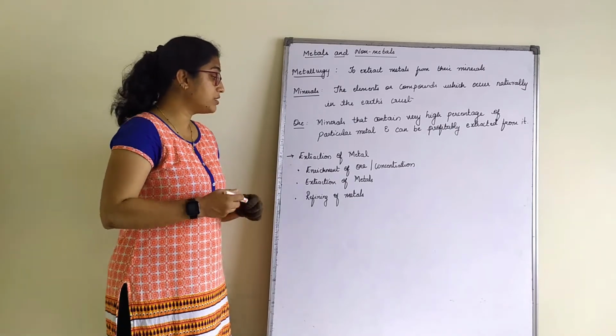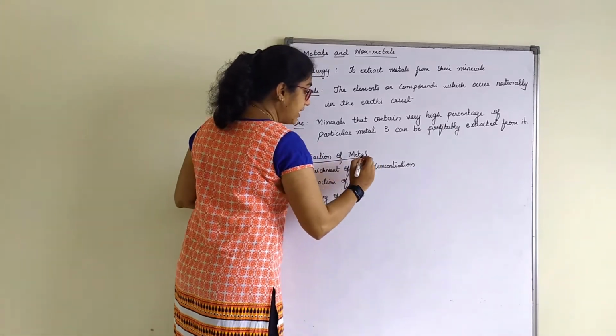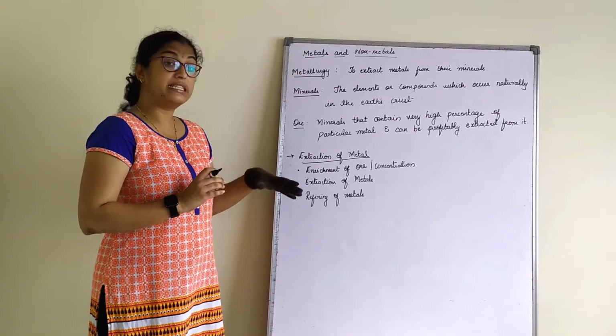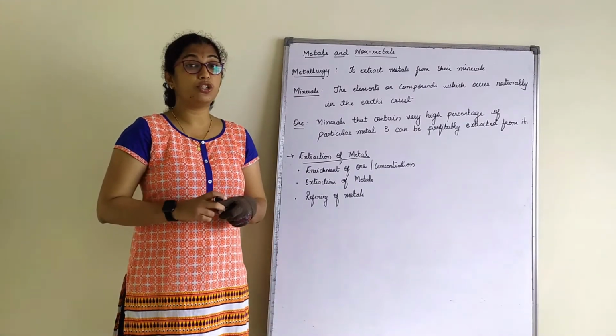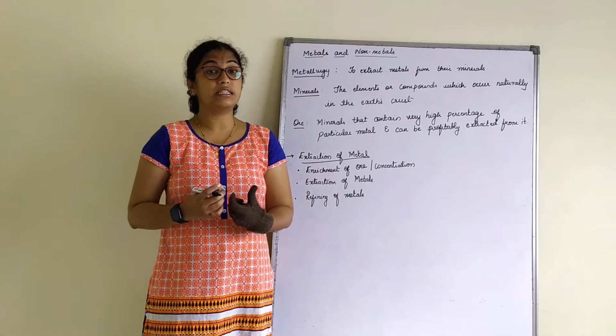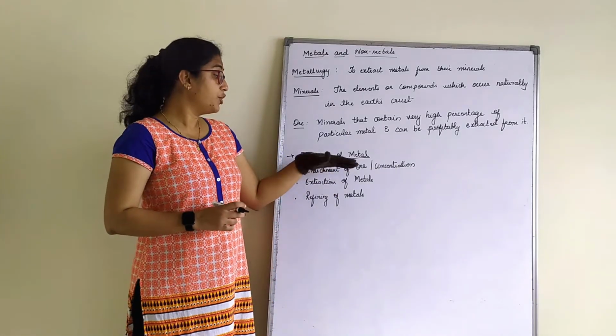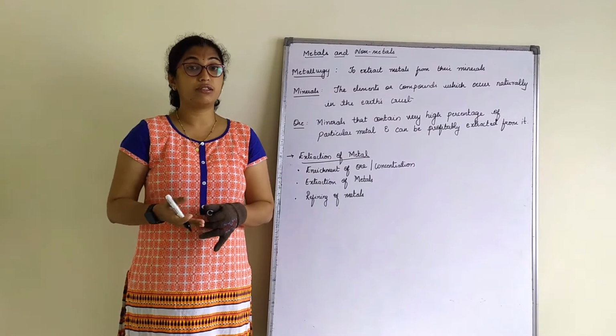So what are the processes in this extraction? Basically we have three steps here. The first step is enrichment of ore, or we can say concentration of ore. What do you mean by enrichment or concentration?